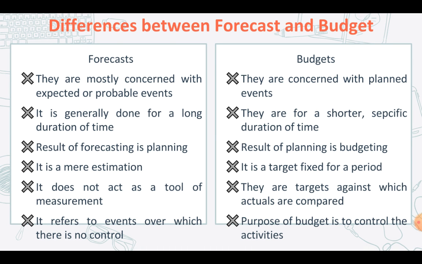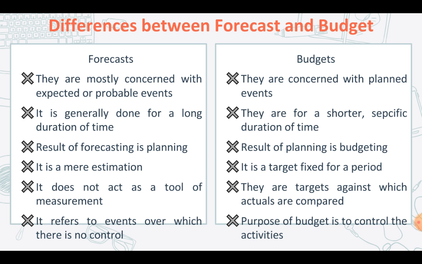these two terms. So firstly, look at budgets. In case of forecast, they are mostly concerned with expected or probable events, something that may happen. Whereas in case of budgets, they are concerned with planned events, something that you yourself try to do. In case of forecast, it's something that may or might happen, whereas in case of budgets, it is something that will happen. You've already planned on it happening.